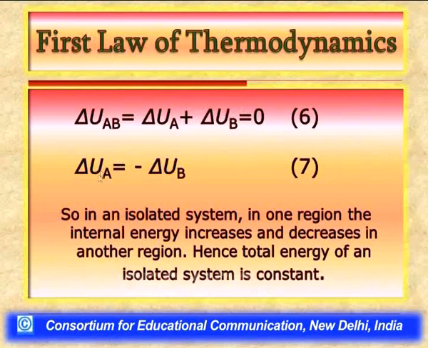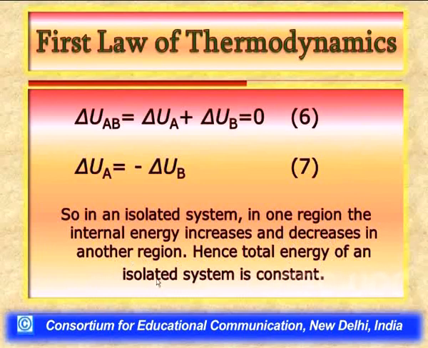What it means is that the change in internal energy of system A is exactly equal in magnitude to the change in internal energy of system B, but with a negative sign. So, in an isolated system, if in one region there is an increase in internal energy, then the same amount of decrease in internal energy would be observed in another region.